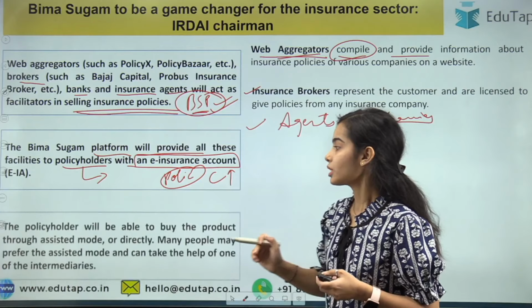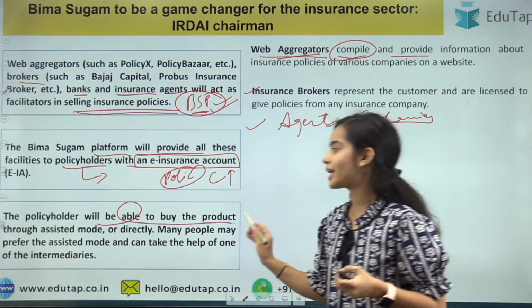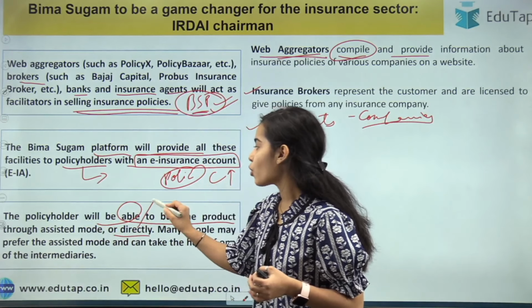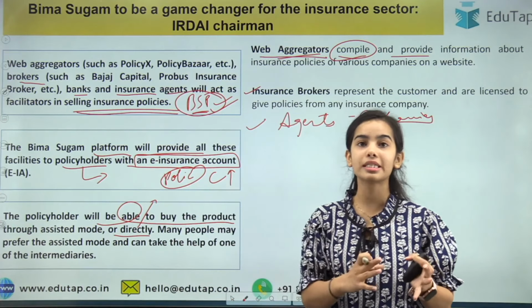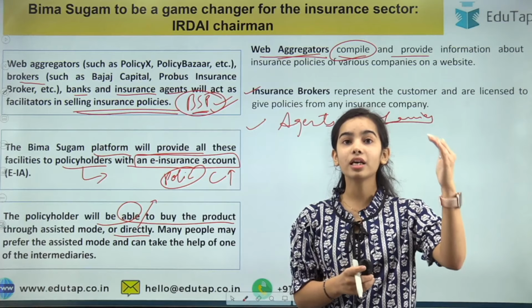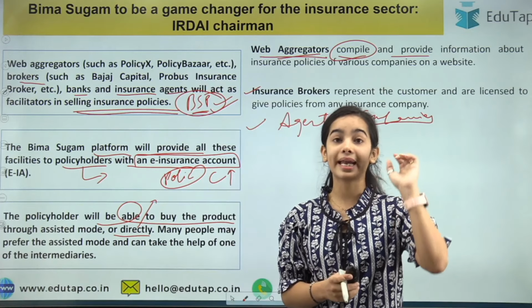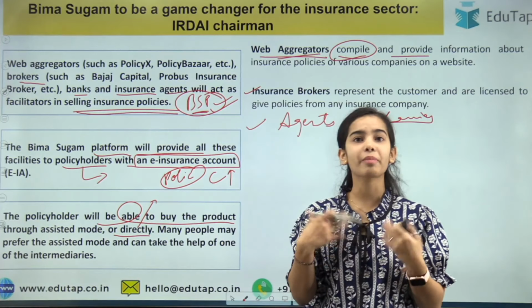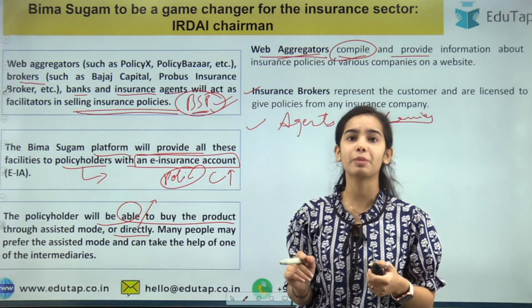The policy holder will be able to buy the product through assisted mode or directly. If they want to buy the insurance policy directly, like I am reading the policies of 5 companies and I am judging myself which policy is best for me, then I can buy it directly from this particular company.